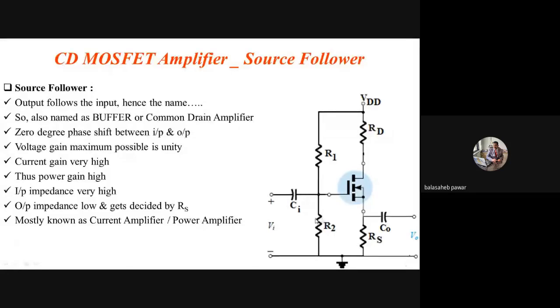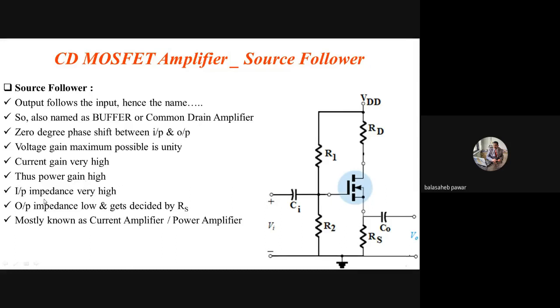We can't obtain the voltage gain greater than unity by this configuration. But then what will be its use? If we require the current gain more as compared to voltage gain, then we have to go for this configuration, that is common drain configuration. So for this CD configuration or source follower, the current gain will be very high, and as the current gain will be very high, we can say the overall power gain will be very high. Yes, it is mentioned thus power gain high.